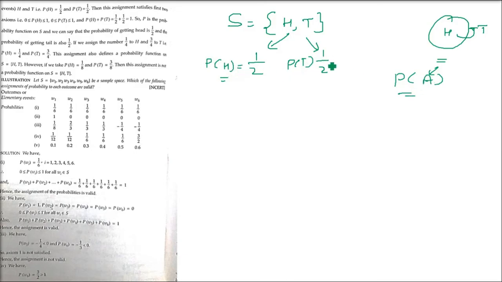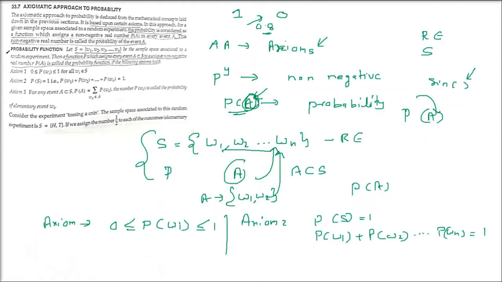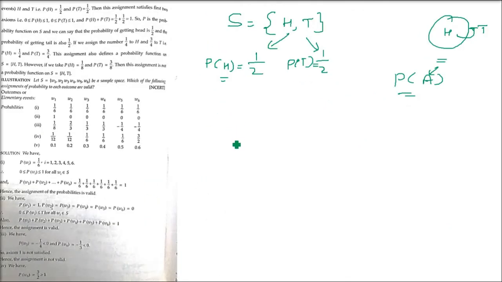Now let us see whether this assignment of the value half satisfies the first two axioms or not. What were the two axioms? As I said, there is one more axiom, but we are taking the two axioms which are important.